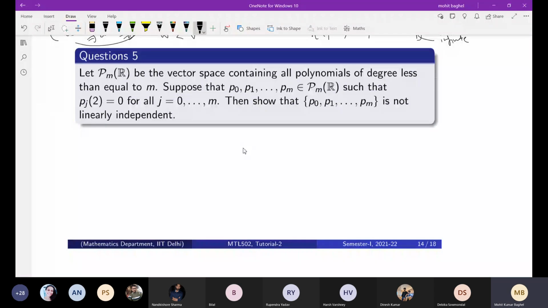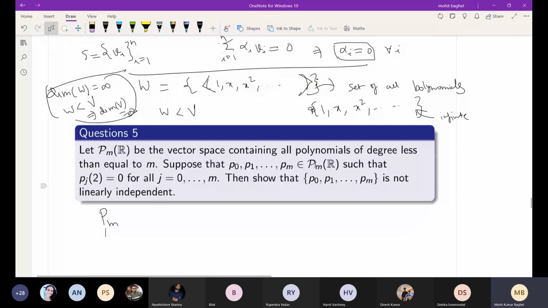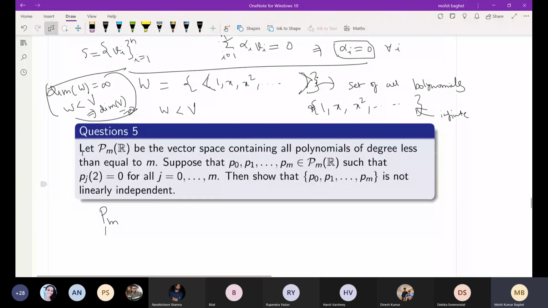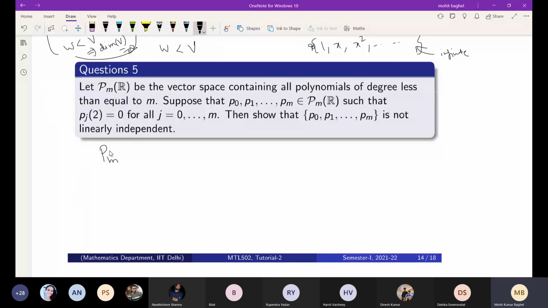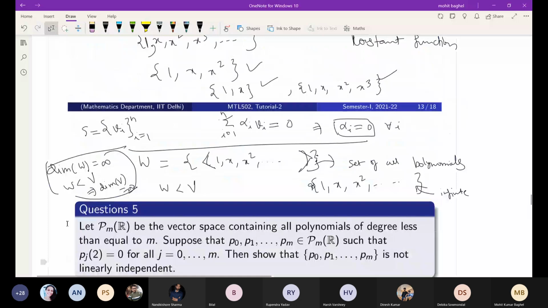Yeah, so that's what I was talking about. The type of W which I just explained is here, this P_M. Here P_M over R is the vector space containing all the polynomials of degree less than or equal to M, and over here W is the collection of all the polynomials, where the degree is not specified.